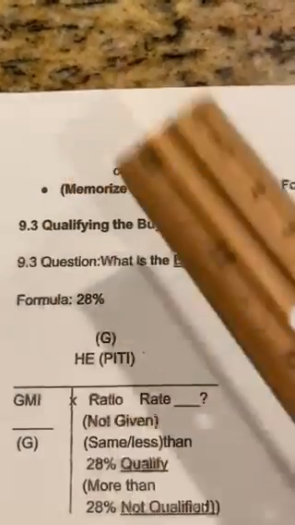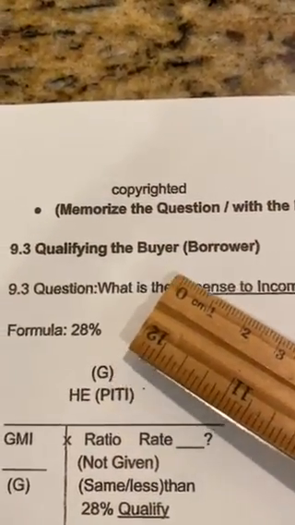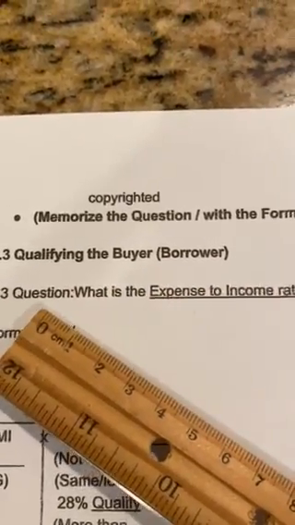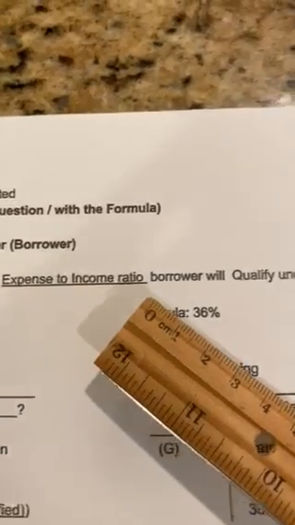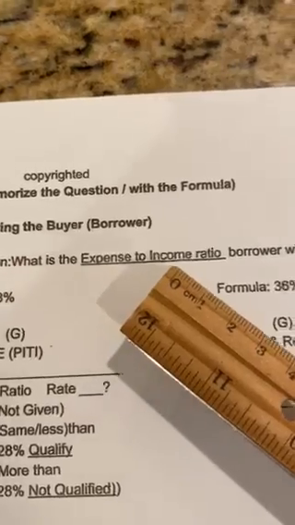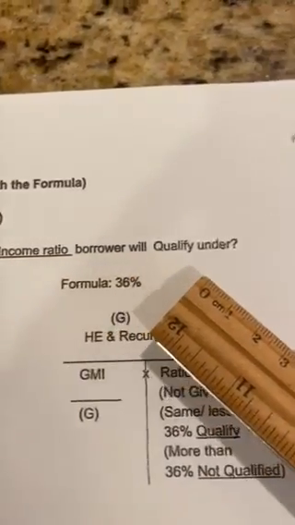Now, let's look at our problem and our formulas today. Qualifying the buyer, borrower. This is a review of this. What is the expense to income ratio a borrower will qualify under? Memorize your question. Keywords are ratio, bar, qualify.